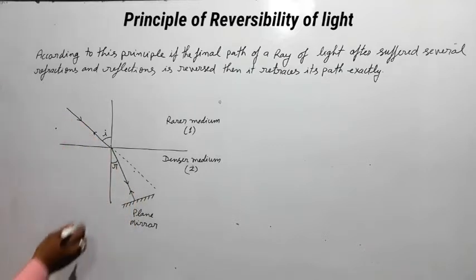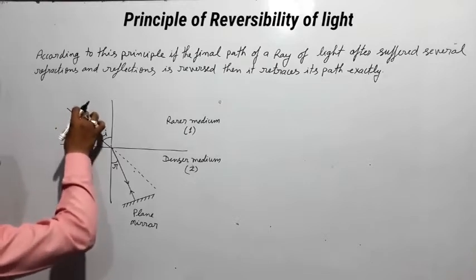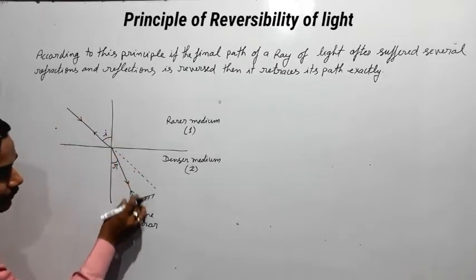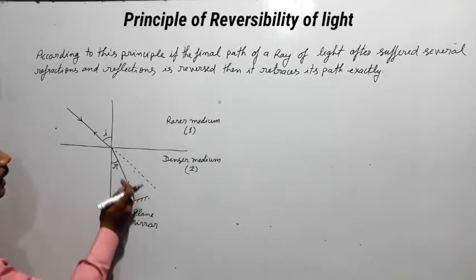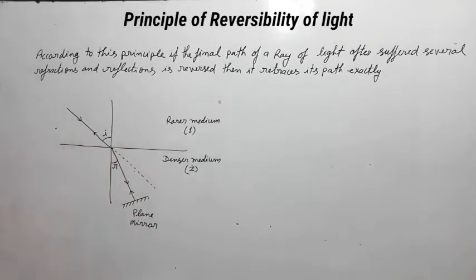So this is the incident light and this is the refracted light, and after reflection this will retrace its original path. This phenomenon is called reversibility of light.